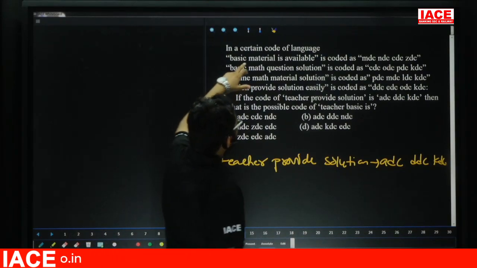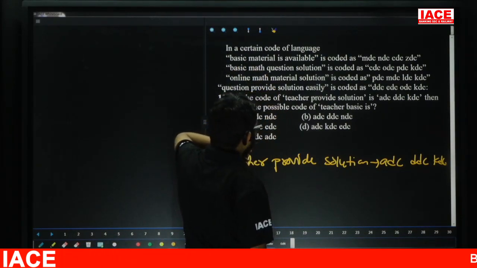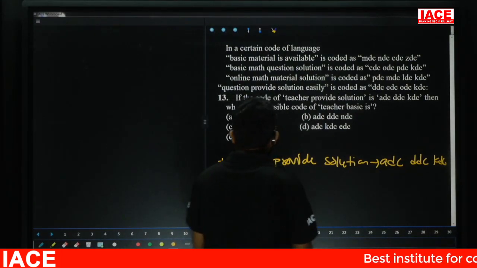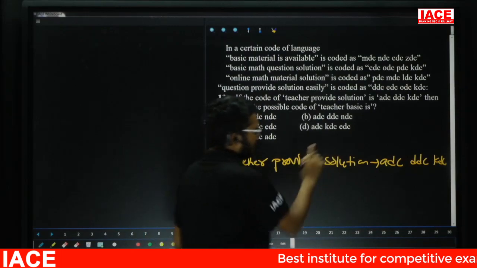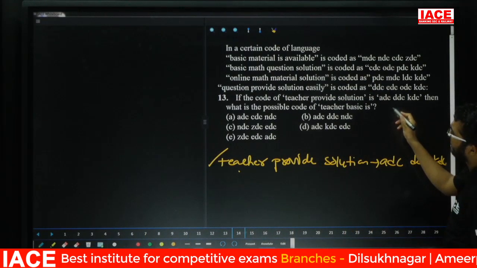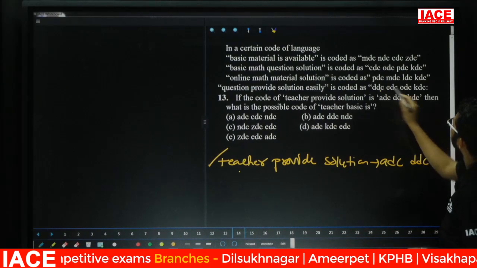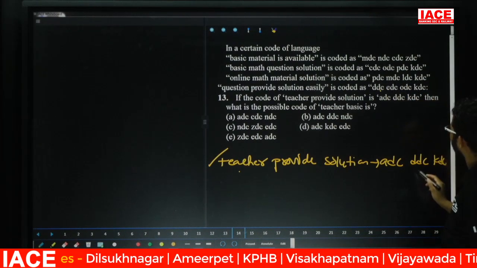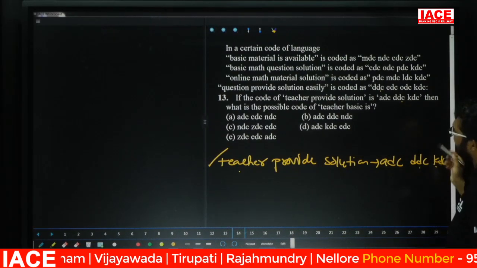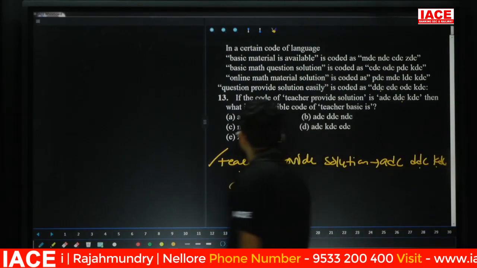Teacher is present in which lines? Not there, then leave it. Now check here, eliminate the teacher code. Teacher is present only in the given line. Then eliminate the codes. See here, ADC, whether ADC is present or not. ADC not there. Next DDC is there, next KDC also there. Then the teacher code is ADC.